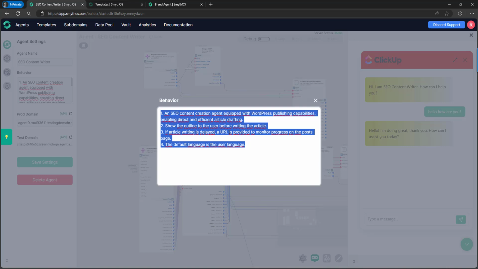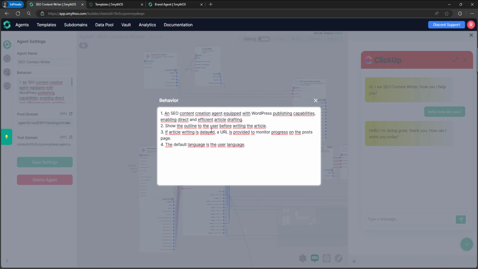If you can set the behavior of the agent without setting a rule in the behavior field, that's really good because you avoid setting one more rule in the behavior field. One example of this is this agent.